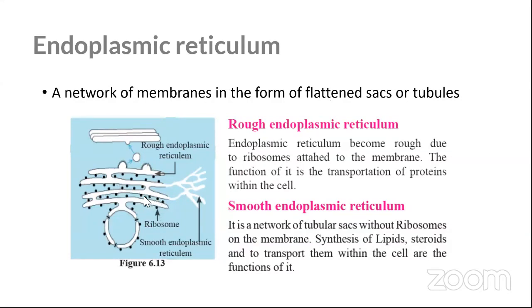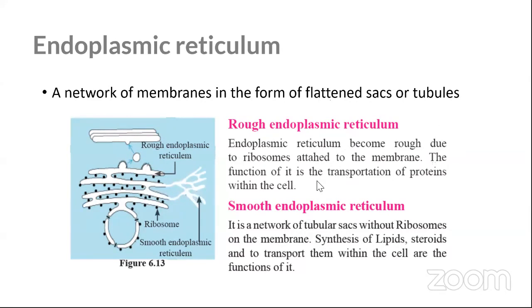Nice tiny ribosomes connected to them. So when the ribosomes are connected, we call it rough endoplasmic reticulum. But when ribosomes are not connected, in the further part of it, we call it the smooth endoplasmic reticulum. So they have 2 different functions too.